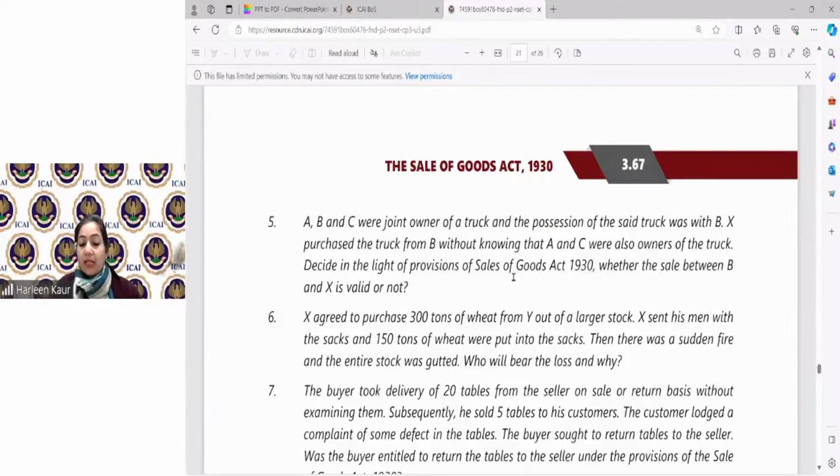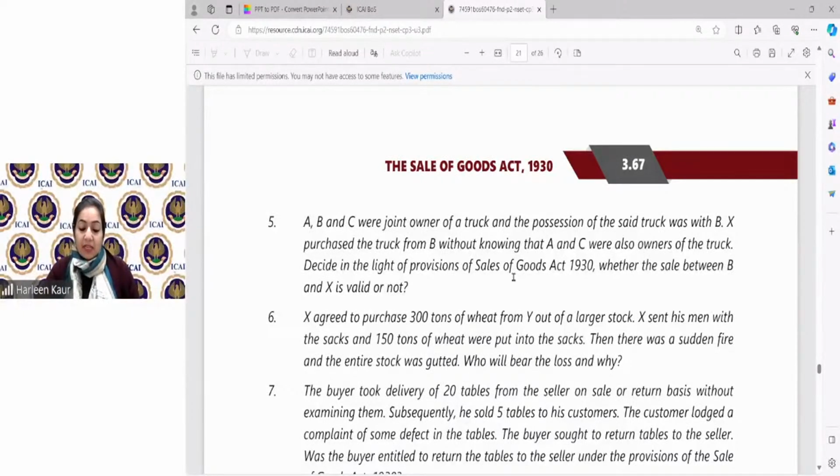Mr. Varun is asking the difference between hire purchase and part delivery. So they're totally different. Part delivery means I'm sending you the goods in halves: delivery of part of the goods has already been given and the other part is still pending. That is the agreement that the buyer and seller have had between themselves. But hire purchase is altogether a different feature, child. Hire purchase means I'm going to give you the goods on hire. That means on rent, and you're going to pay me the rental charges. Only after all the payments have been made do you become the owner of the goods.